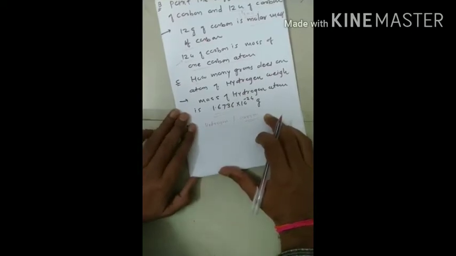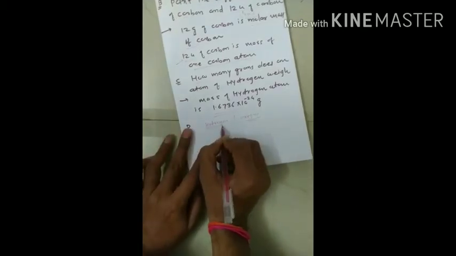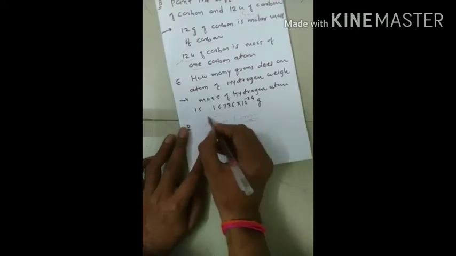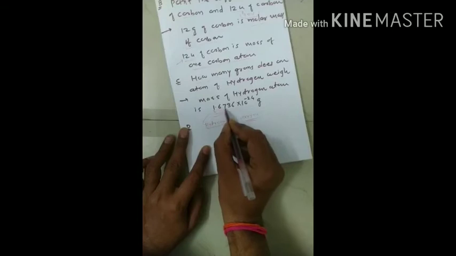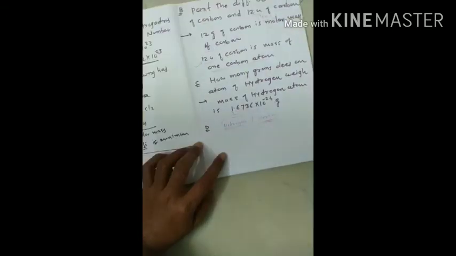Basically, when we discuss the mass of an atom, according to Dalton's atomic theory, the atom is the smallest, indestructible particle. Okay, it is very difficult to find the mass of one atom, for which we have to consider some relative masses. For this we consider the relative mass of hydrogen as well as the relative mass of oxygen as a standard unit, and in case of hydrogen it is found to be 1.6736 into 10 raised to minus 24 gram.